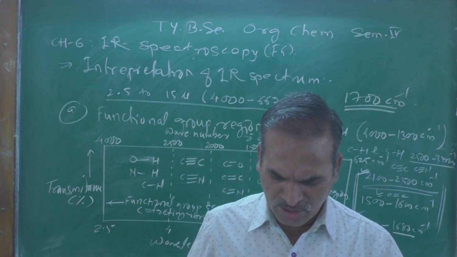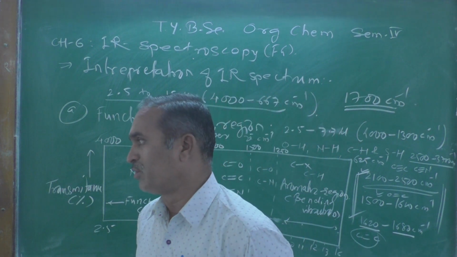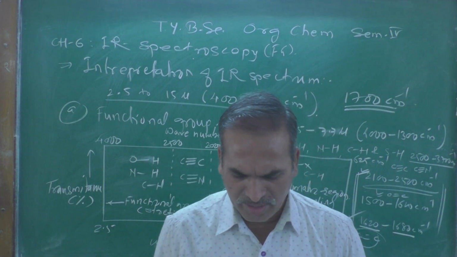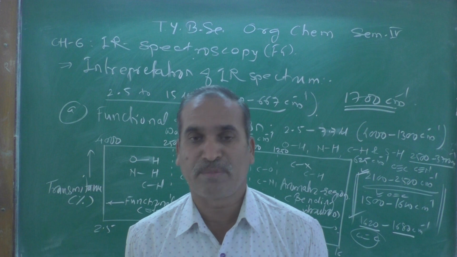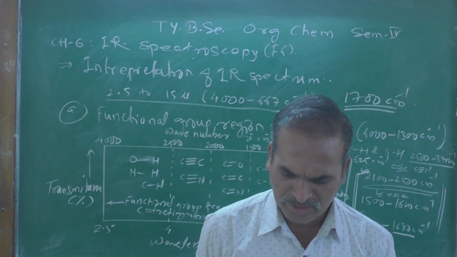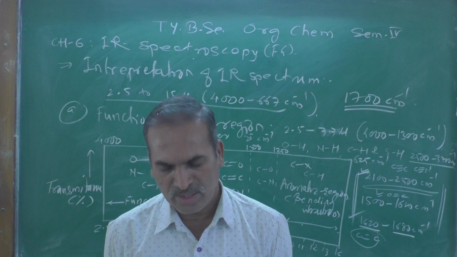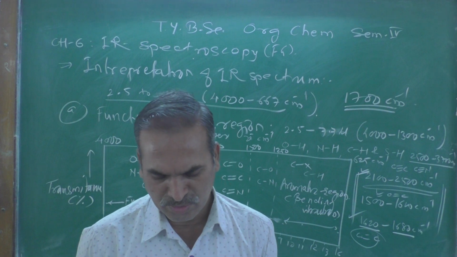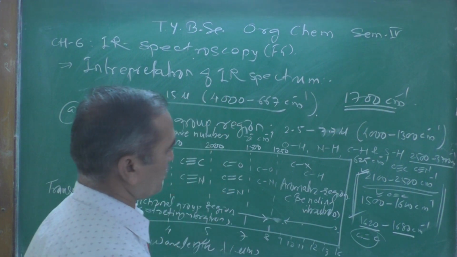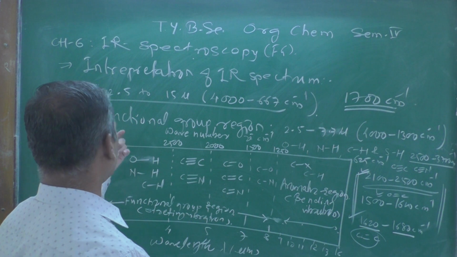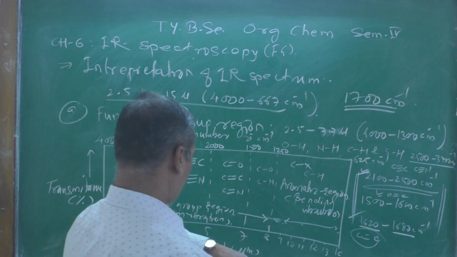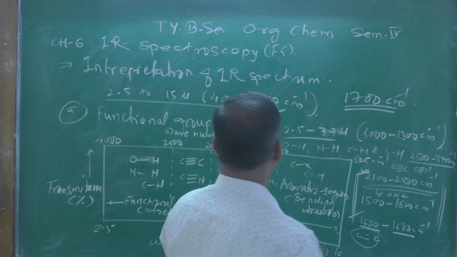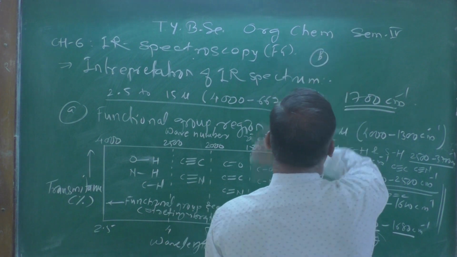And thus functional group in the molecule can be identified from absorption band in IR. So remember, the functional group in the molecule can be identified from absorption band in IR. So this is the first point you should remember while discussing this functional group region, which is around 2.5 to 7.5.